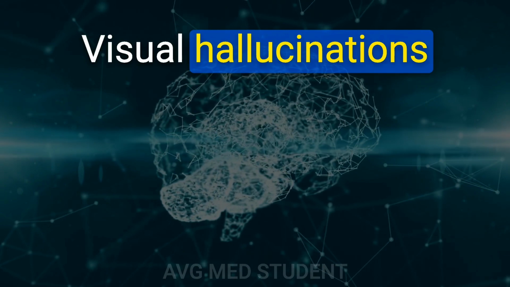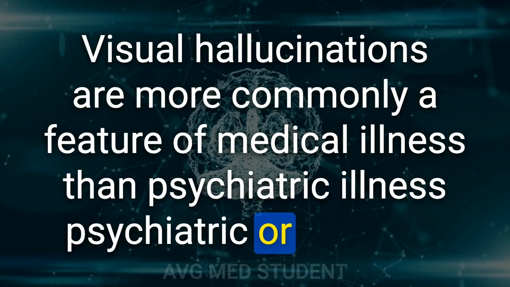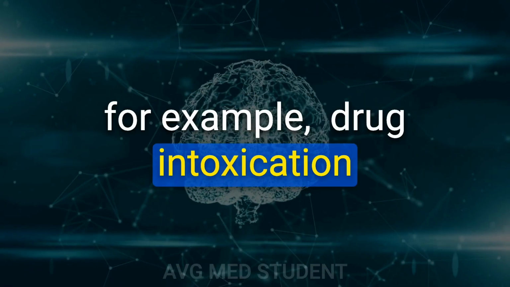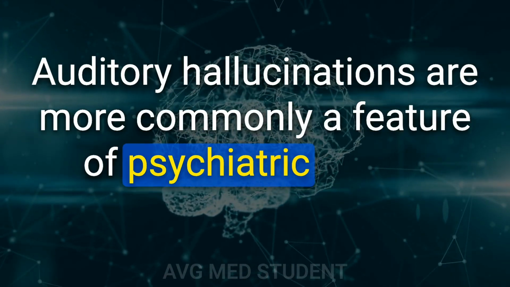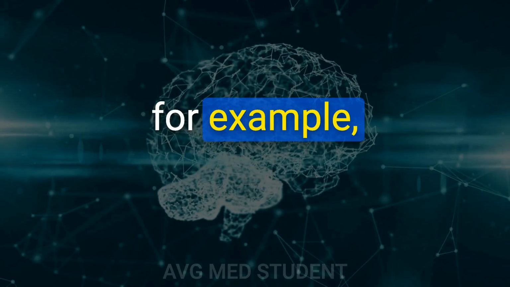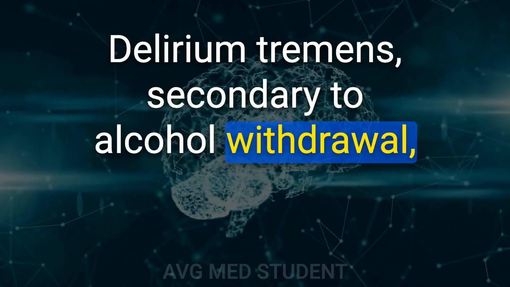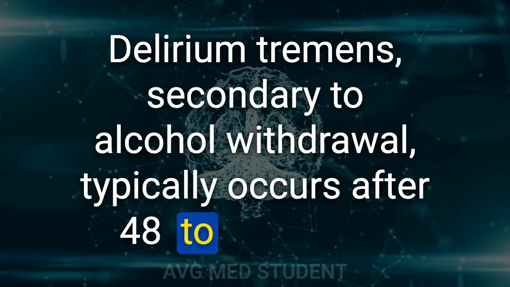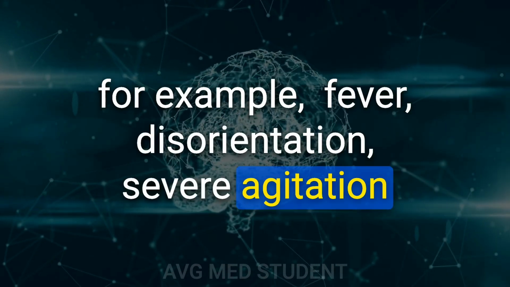38. Visual hallucinations are more commonly a feature of medical illness than psychiatric illness. For example, drug intoxication. 40. Auditory hallucinations are more commonly a feature of psychiatric illness than medical illness. For example, schizophrenia. 42. Delirium tremens, secondary to alcohol withdrawal, typically occurs after 48 to 96 hours. For example, fever, disorientation, severe agitation.